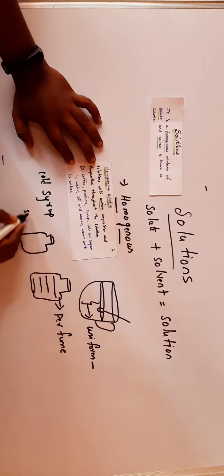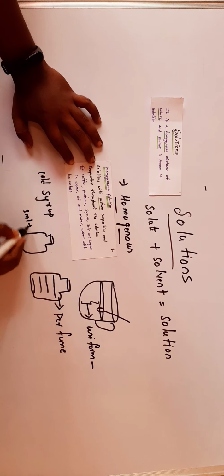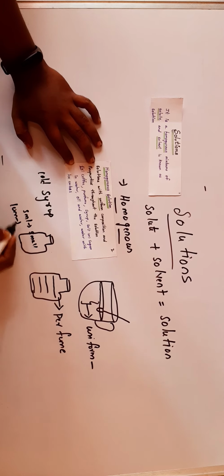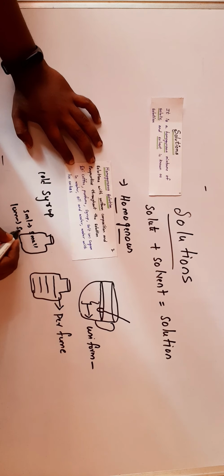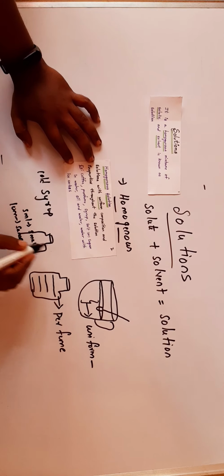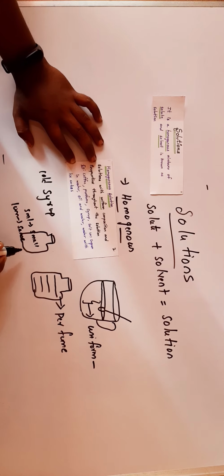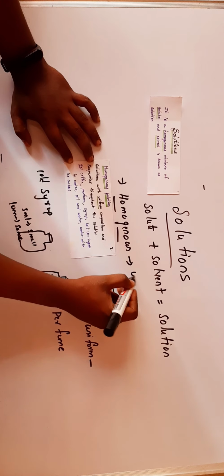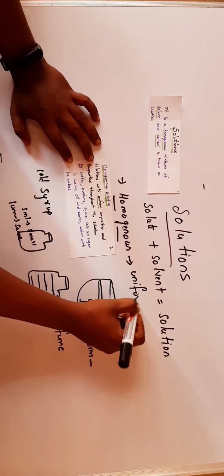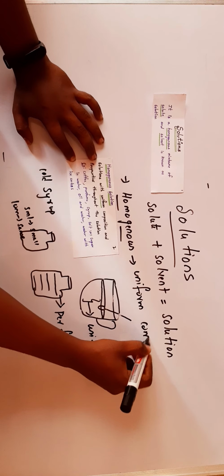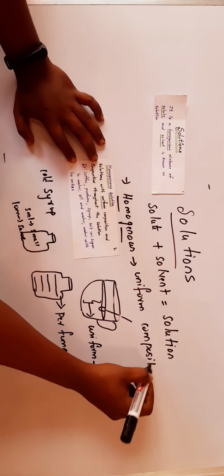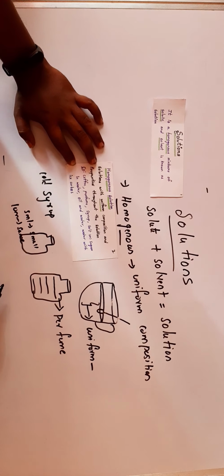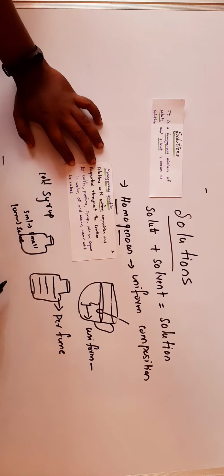If we take 5 ml of the syrup from the bottle, it has the same taste. If you take 10 ml of the syrup, it also has the same taste. This type of solution is called a homogeneous solution. Homogeneous means uniform composition throughout the solution.